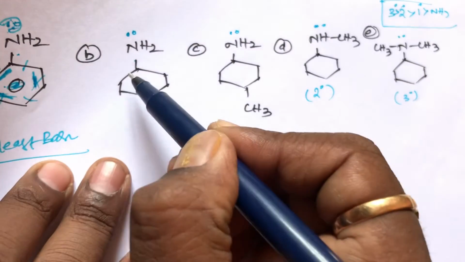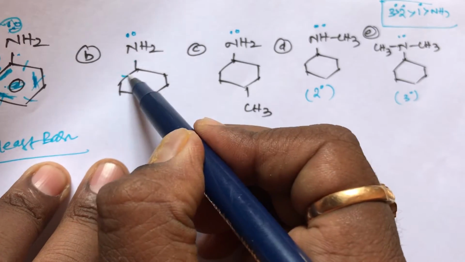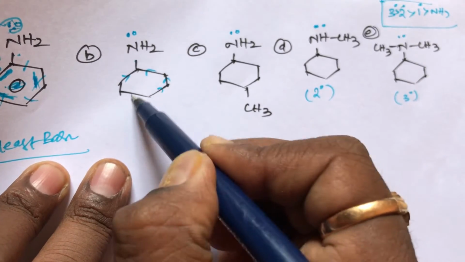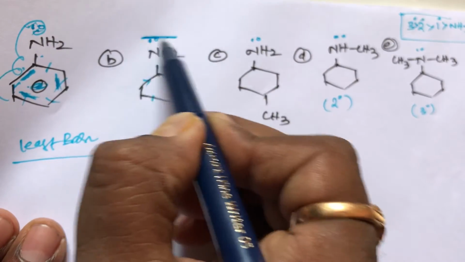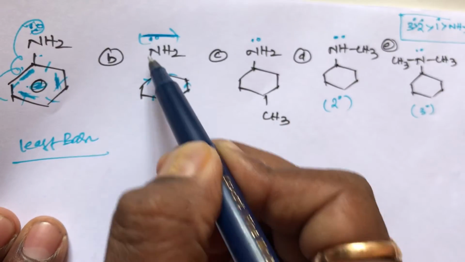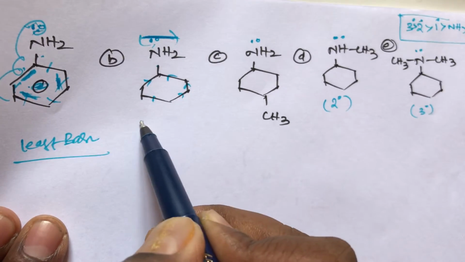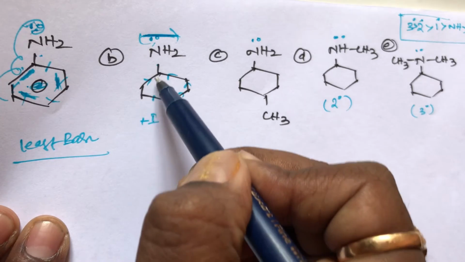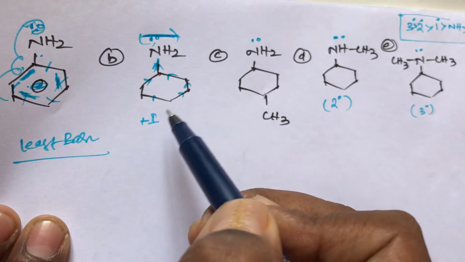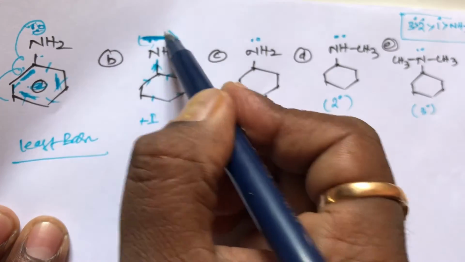This B compound has a cyclohexane group. This cyclohexane is electron releasing, so the electron density increases on nitrogen, which already has one lone pair. The cyclohexane belongs to the plus I group, and a plus I group is always electron releasing. Due to the electron release, the density increases on nitrogen.